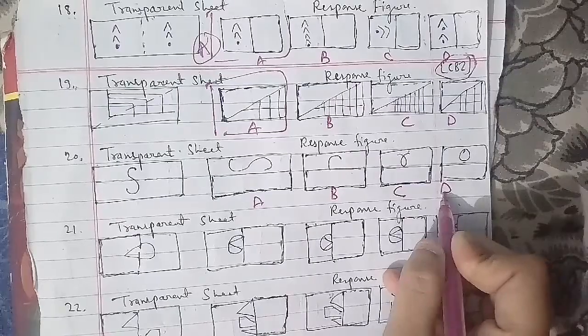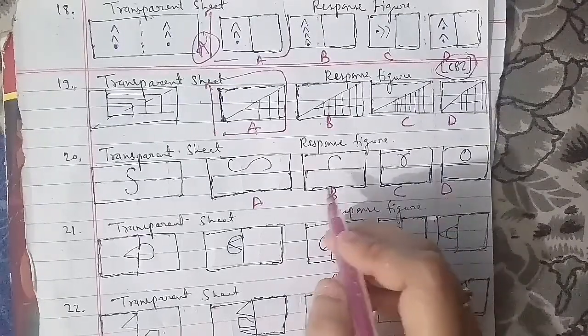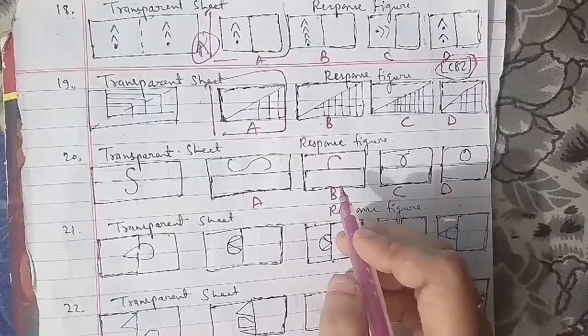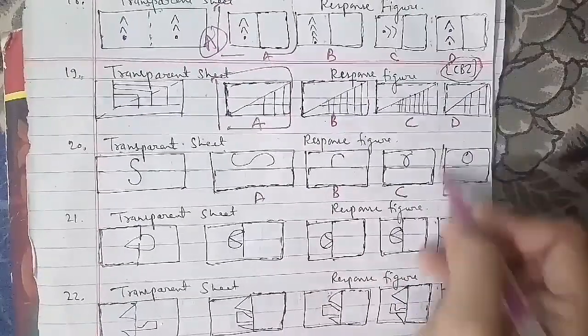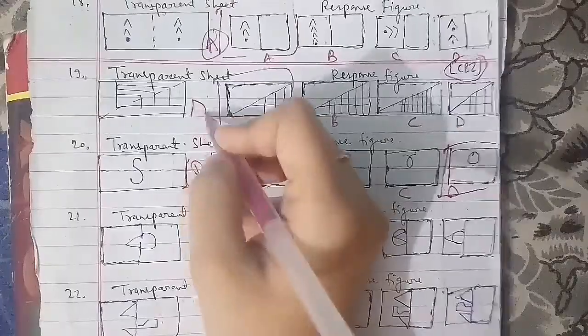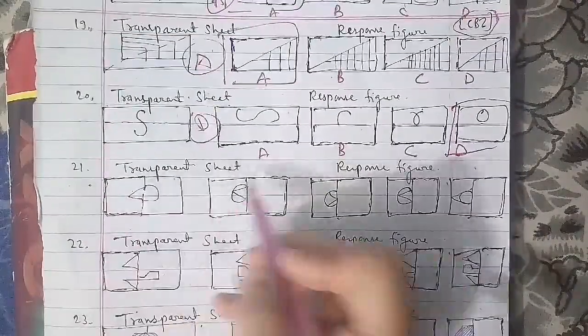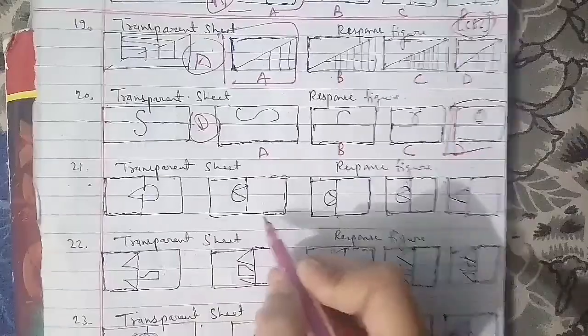Let's go ahead with the 21st question of the session. We have a transparent sheet and response figures named A, B, C and D. On the same cases, we have to find out that figure A will be the right answer for this question as well. Now we'll go ahead with another one, the 22nd question of the session.